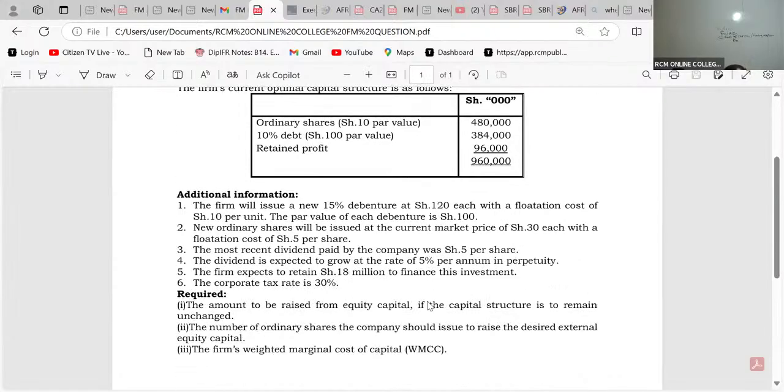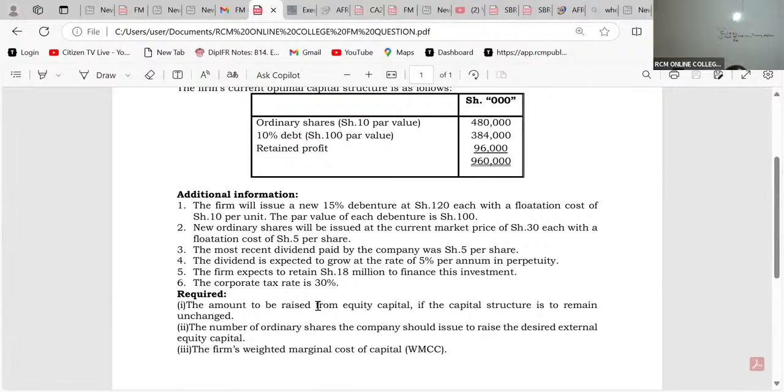Additional information. The firm will issue a new 15% debenture at shillings 120 each, with a flotation cost of shillings 10 per unit. The par value of each debenture is shillings 100. The new ordinary shares will be issued at the current market price of 30 each, with a flotation cost of 5 per share. The most recent dividend paid by the company was 5 per share. The dividend is expected to grow at the rate of 5% per annum in perpetuity. The firm expects to retain shillings 18 million to finance this investment. The corporation tax rate is 30%.